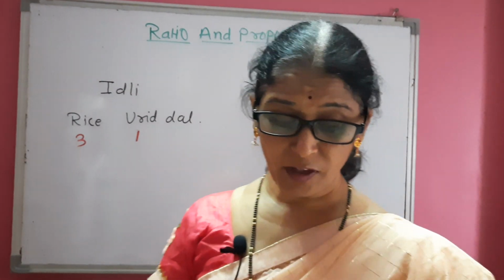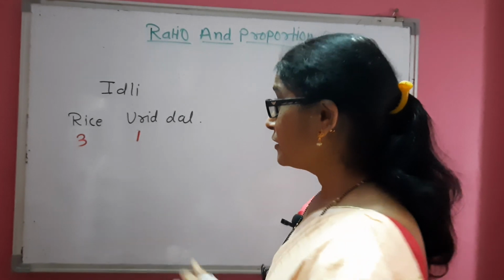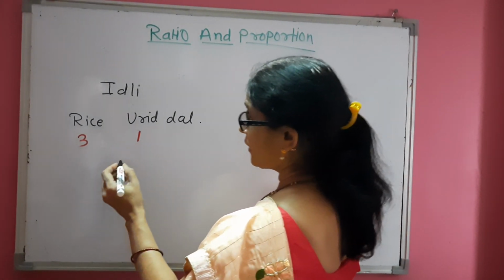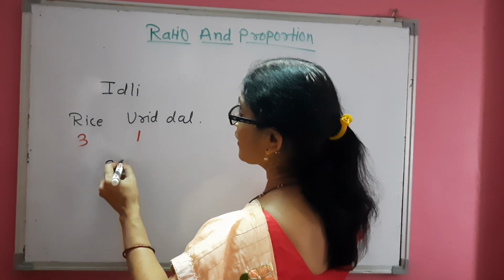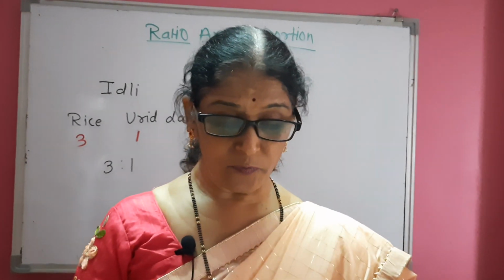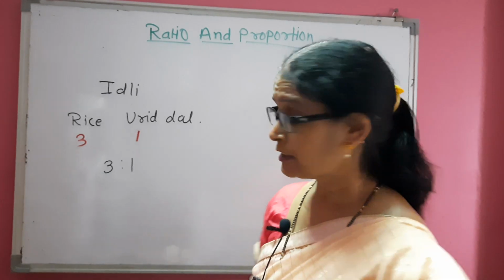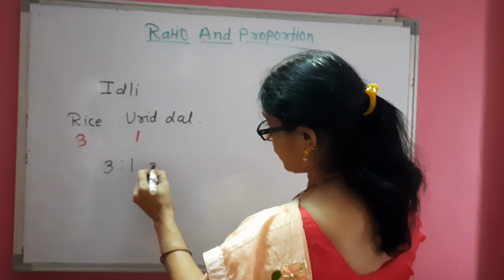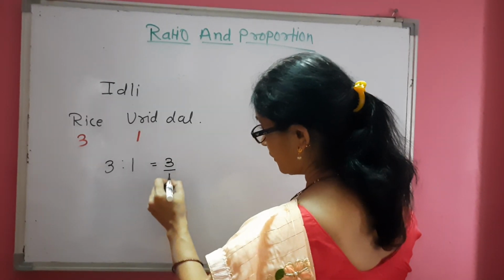So while making idli, we will take rice and urid dal in 3:1 quantity, that is 3/1.